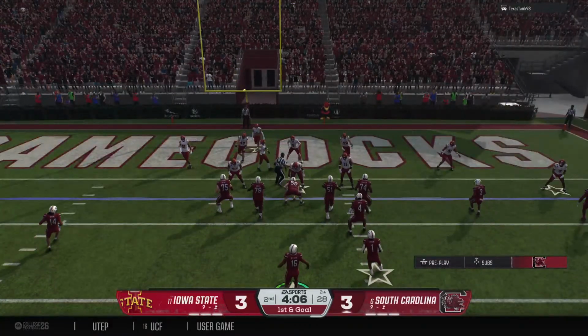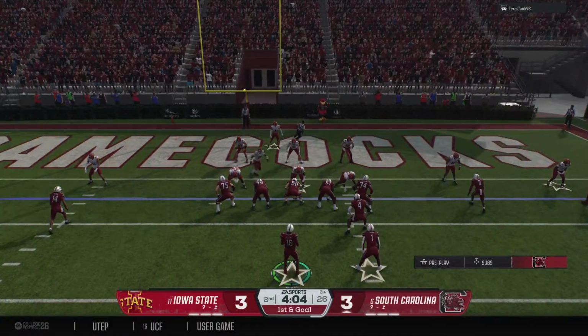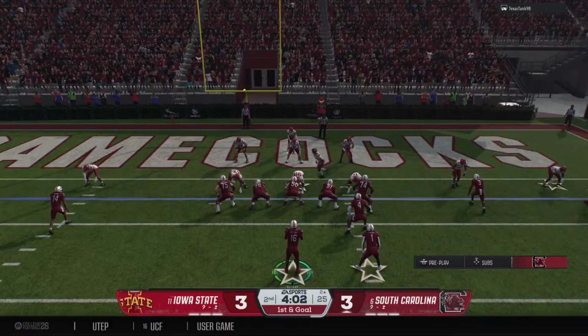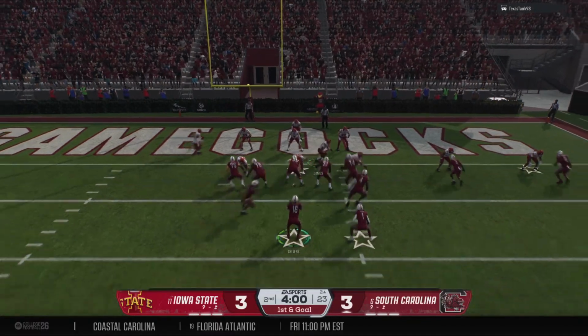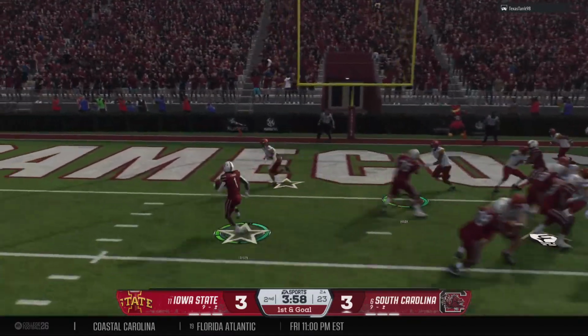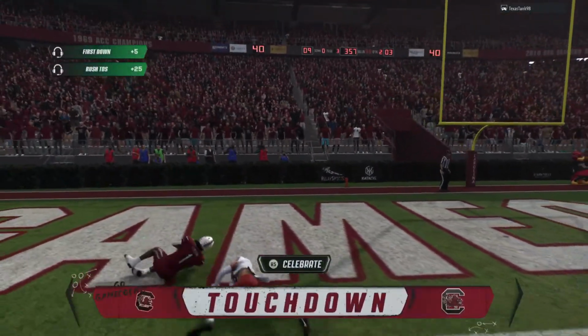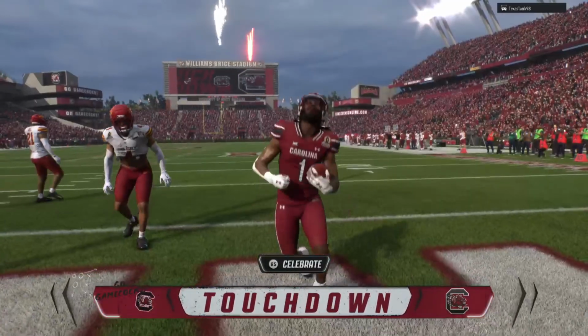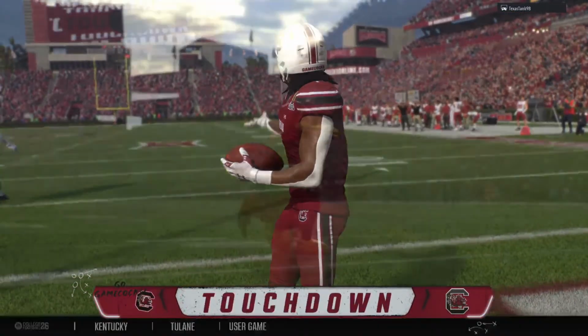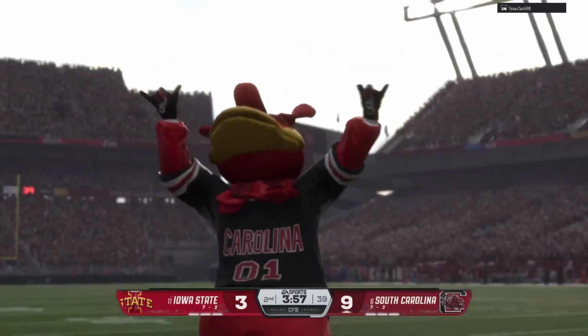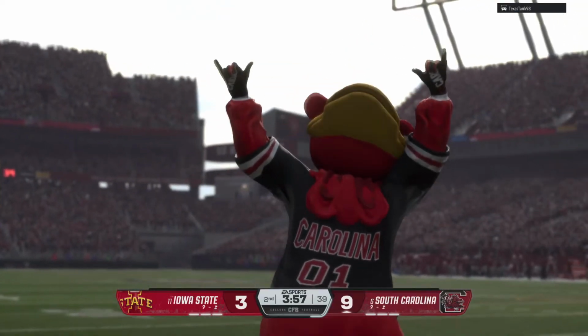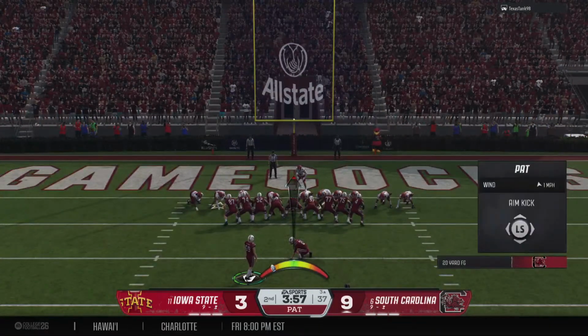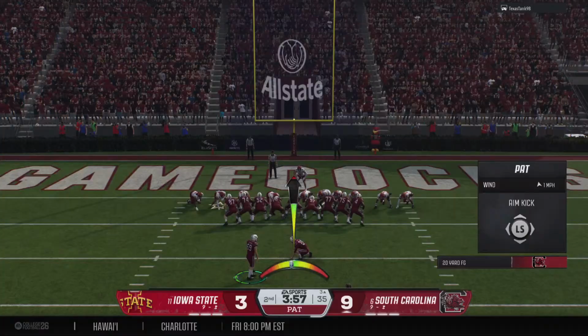The Gamecocks looking to punch it in here. It's 1st and goal. They'll try to run it in on 1st and goal. And he busts into the end zone. Touchdown, South Carolina. Just when we thought this game might be slipping away, these guys come right back down the field with a quick strike and a touchdown, and it's back to being a close game.